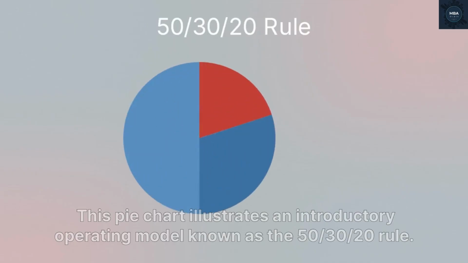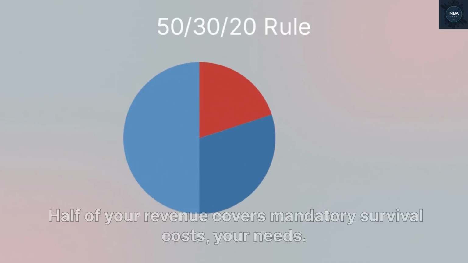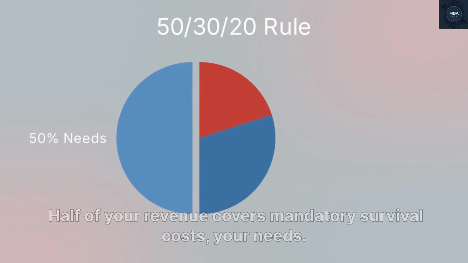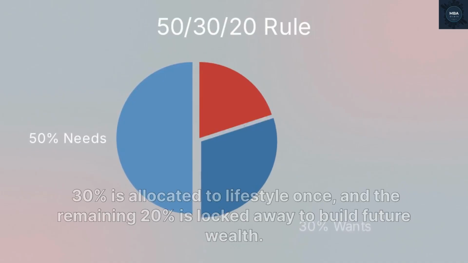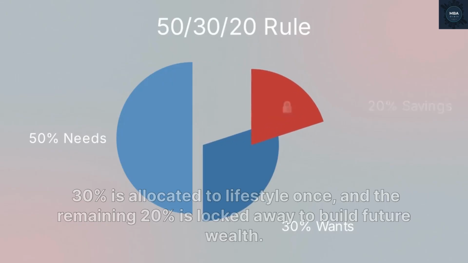This pie chart illustrates an introductory operating model known as the 50-30-20 rule. Half of your revenue covers mandatory survival costs, your needs. 30% is allocated to lifestyle wants, and the remaining 20% is locked away to build future wealth.